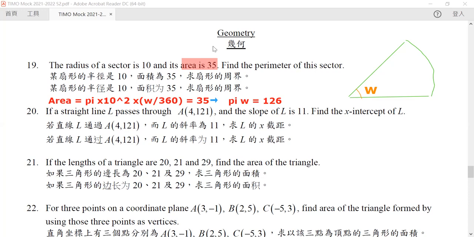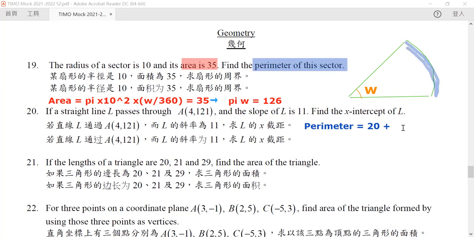So now, after knowing this fact, let us calculate the perimeter of this figure. Now the perimeter of this figure is separated into two pieces, mainly two pieces. Maybe some of you will say that it's 3 pieces. It is the 2 pieces of the straight line, which in total is 20, and the later part is the arc of this. So this part, the arc of it. But how can we calculate the arc?